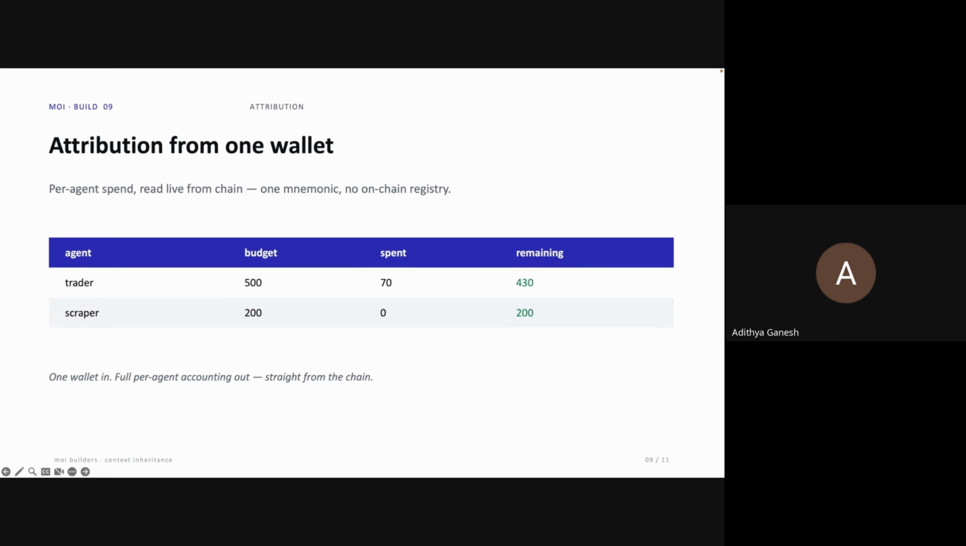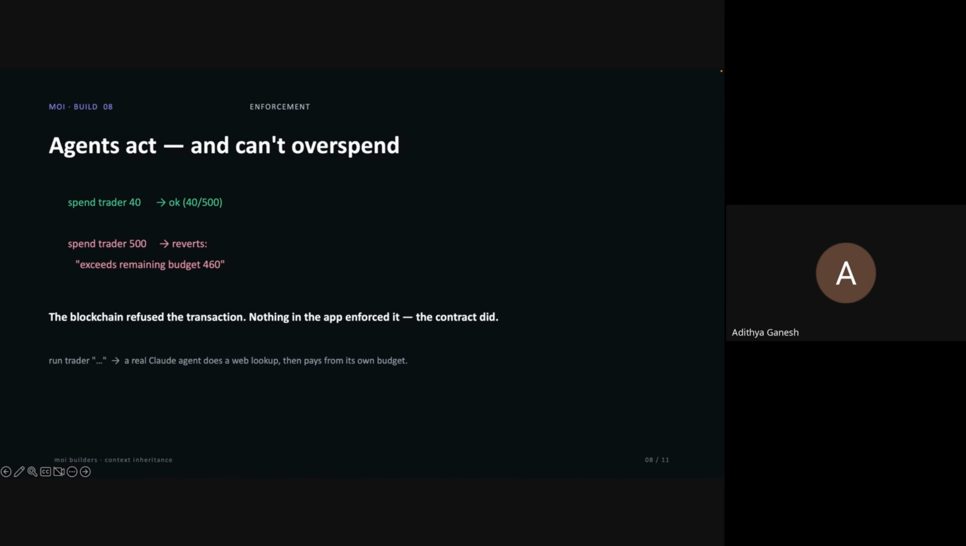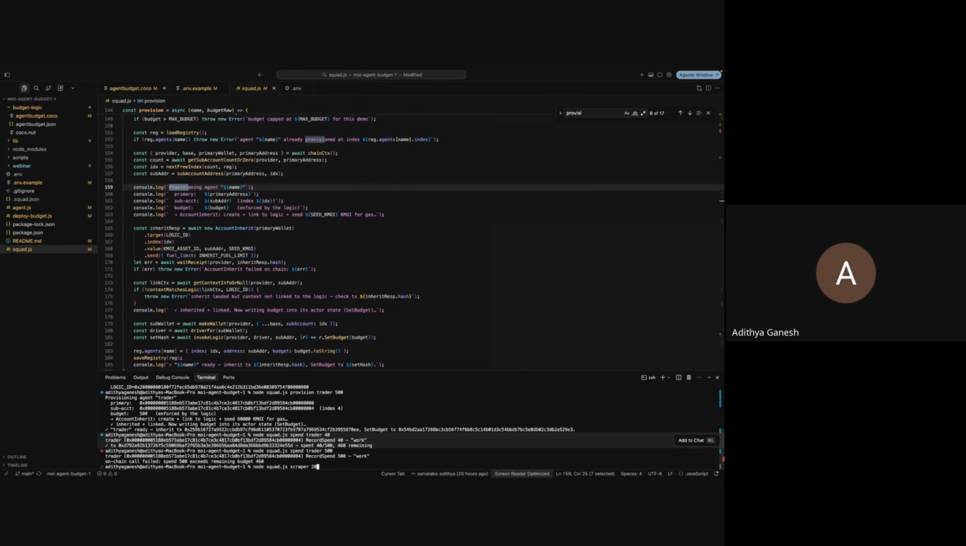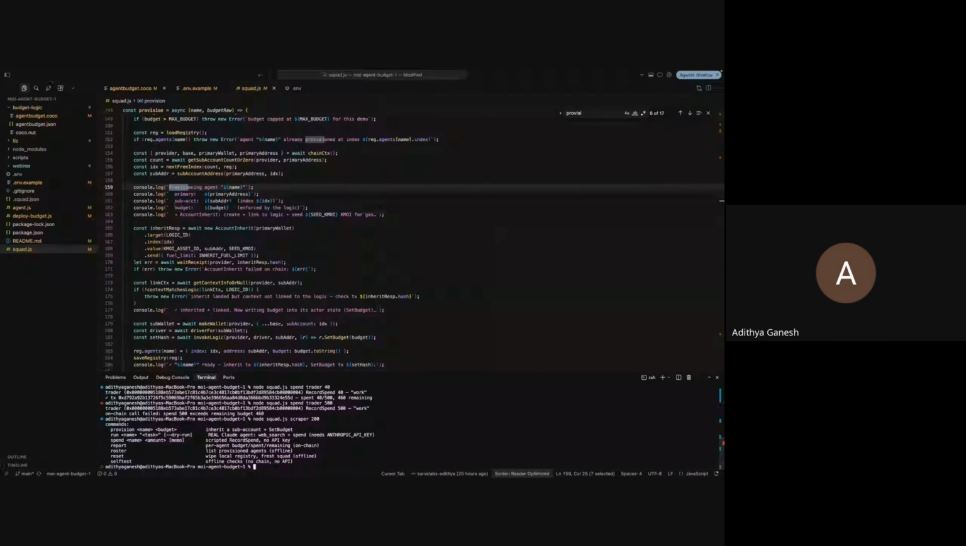So let's close the loop back to the very first question: which agent spent what? Yeah, I forgot to do one more demo, sorry about that. I'm going to initiate another agent. I'm going to call it scraper and give it a budget of 200. So it's going to be very simple. Node pod.js scraper 200. Oh, provision scraper 200. Yeah.